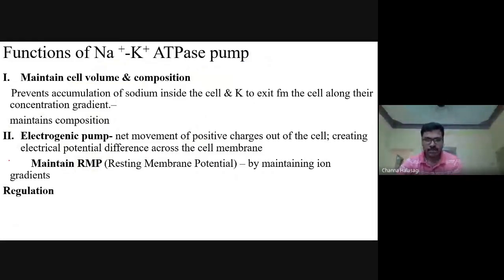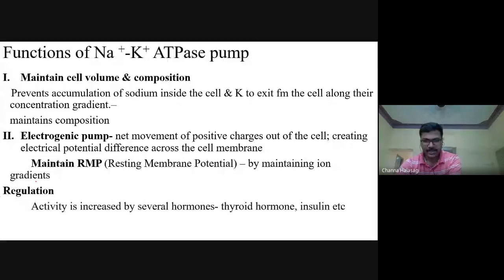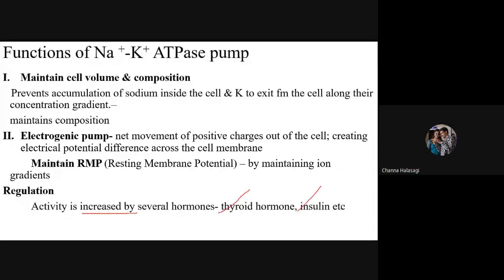Your sodium potassium pump is regulated as follows. Its activity is increased by the presence of some hormones like thyroid hormone and insulin. Low pH, low temperature, hypoxia, and digitalis inhibit the pump. If these things are there, your sodium potassium pump is inhibited, and its activity is activated by the presence of thyroid hormones, insulin, and some other hormones. So this is how it is regulated in our body.